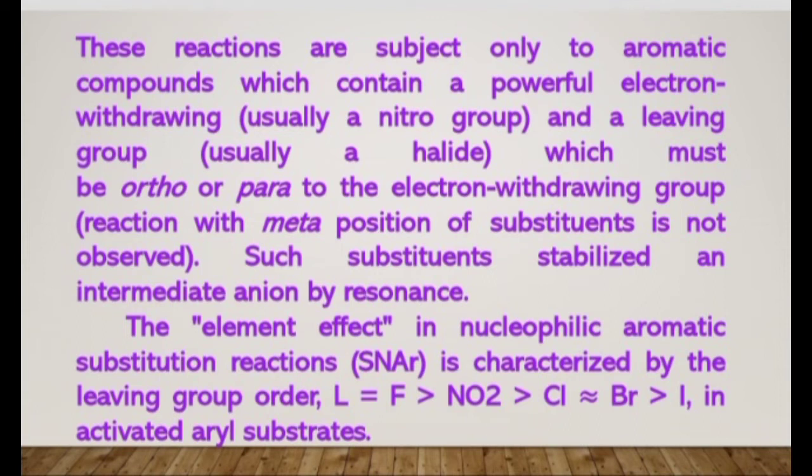Mainly that electron withdrawing group should be present at the ortho and para position. If the electron withdrawing group is present at the meta position, such aromatic compounds do not undergo aromatic nucleophilic substitution.